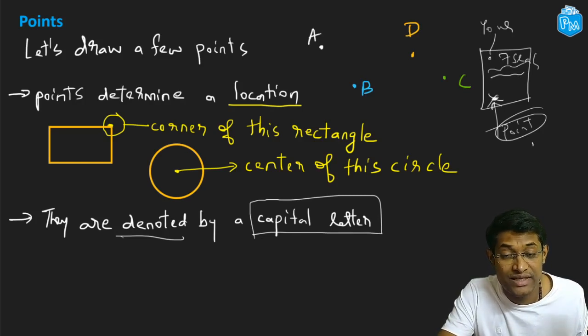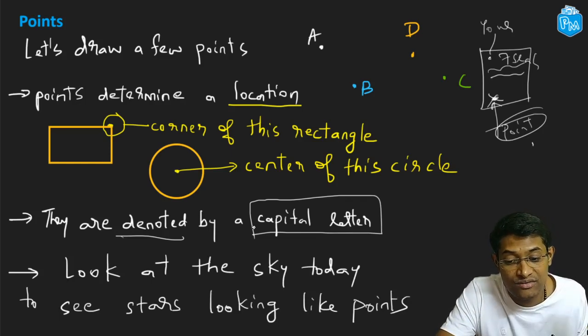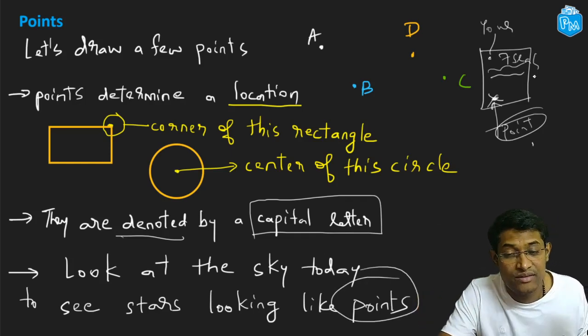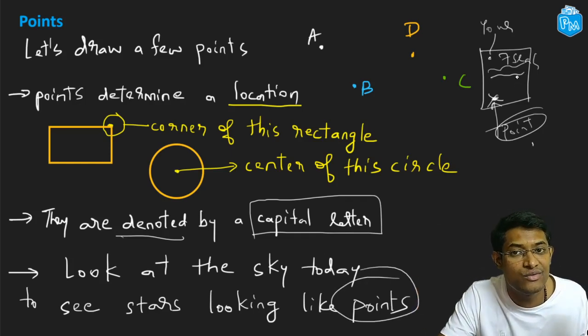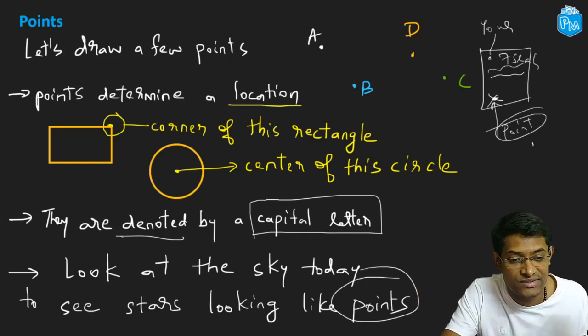Now, tonight, I hope it's not a cloudy night over there. Look at the sky before you go to bed, and you can see stars, and they appear to you like points. Though we know they are very big bodies, because they are very far away, they appear to us like points. All right, let's get back to our topic list.